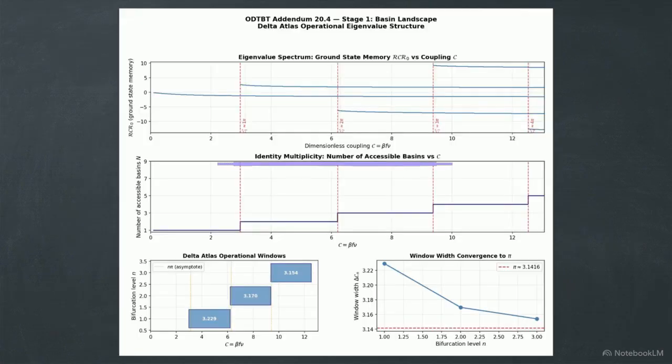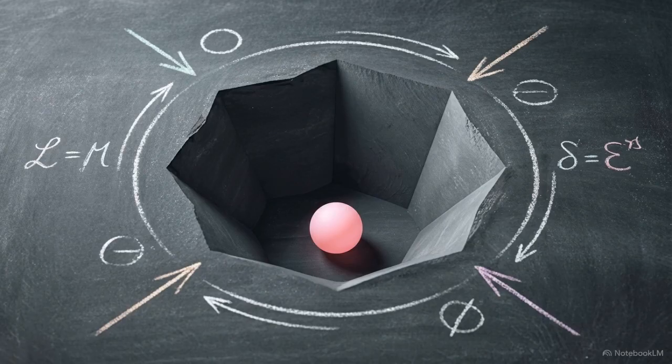Look at the middle panel tracking identity multiplicity. New states do not appear gradually. They emerge precisely at pi interval thresholds, scaling in a strict staircase pattern of odd multiplicities, 1, 3, 5, 7, and so on.